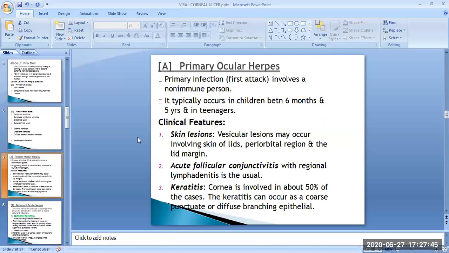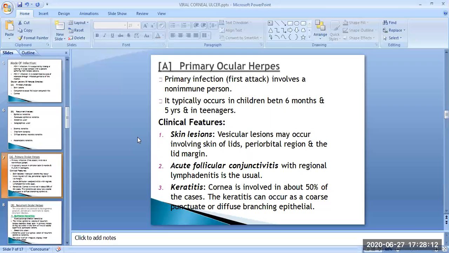First is the primary ocular herpes. We'll discuss that. Primary infection means the first attack involves a non-immune person. It typically occurs in children below 6 months and between 6 months and 5 years of age, and in teenagers.